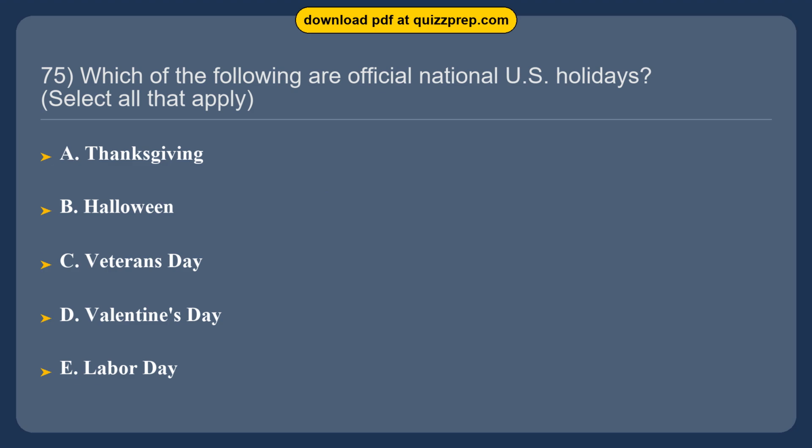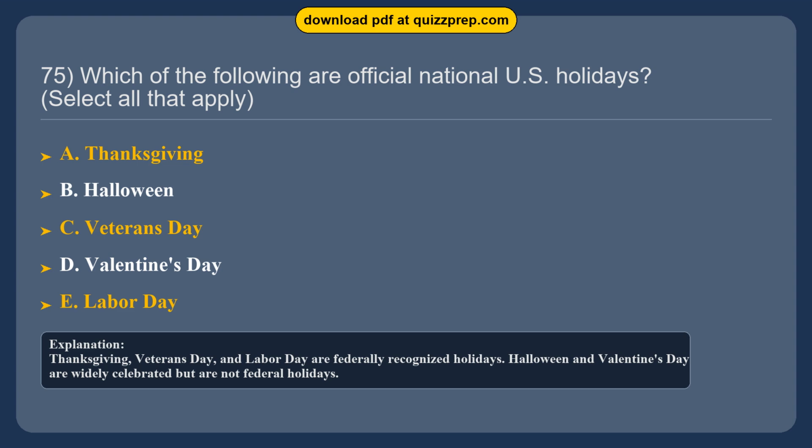Option A, Thanksgiving. Option B, Halloween. Option C, Veterans Day. Option D, Valentine's Day. Option E, Labor Day. The correct answers are options A and C and E. Thanksgiving, Veterans Day, and Labor Day are federally recognized holidays. Halloween and Valentine's Day are widely celebrated but are not federal holidays.